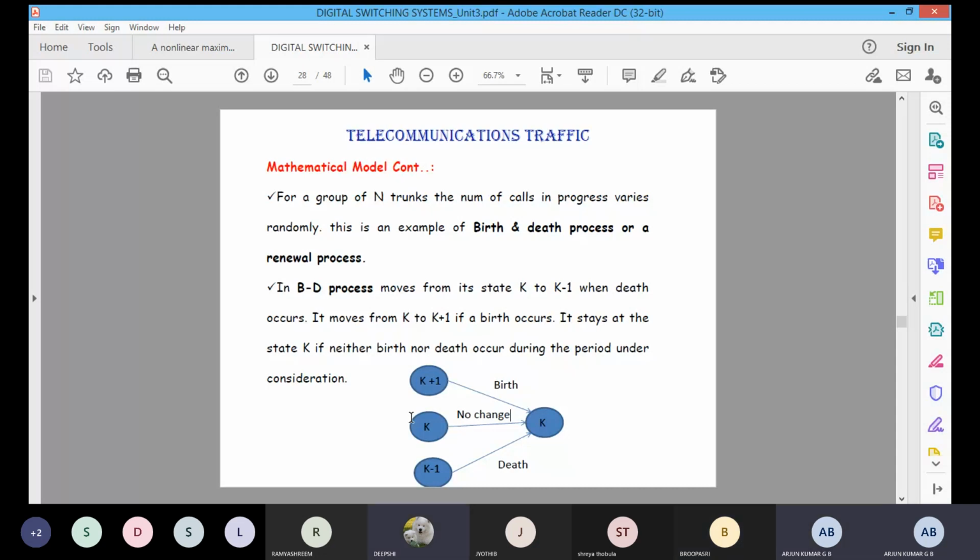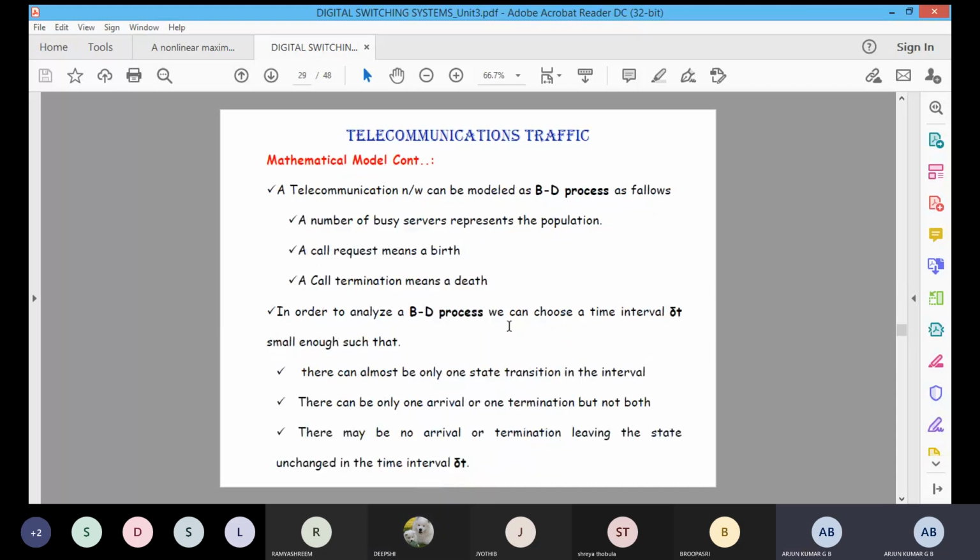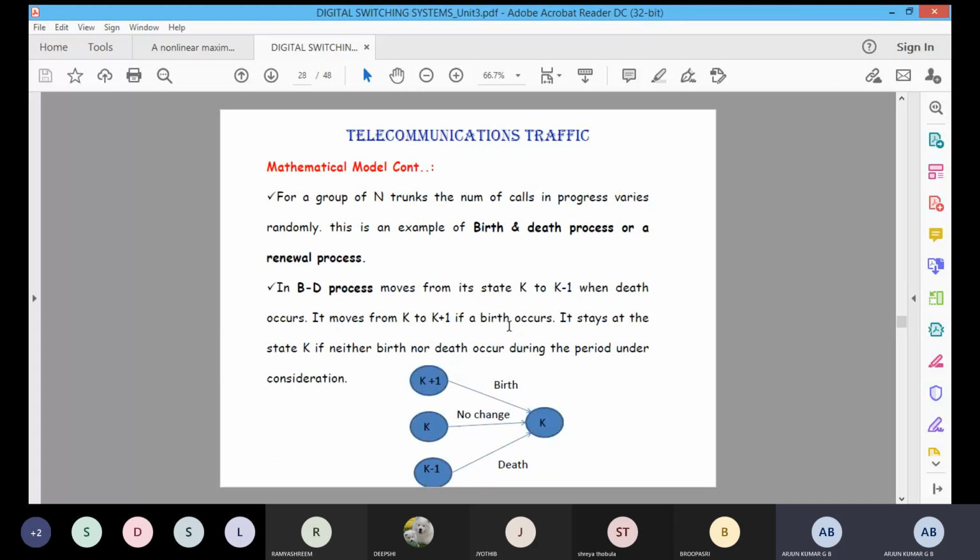That's why BD is also called a renewal process, or a birth and death process. The state K moves to K minus 1 when a death occurs. Death is nothing but the call being terminated. Similarly K moves from K to K plus 1 when a call arrives. Otherwise, we can also call it a call request.